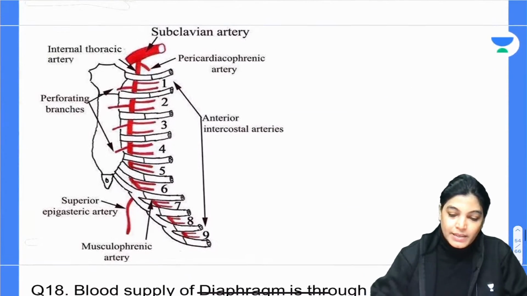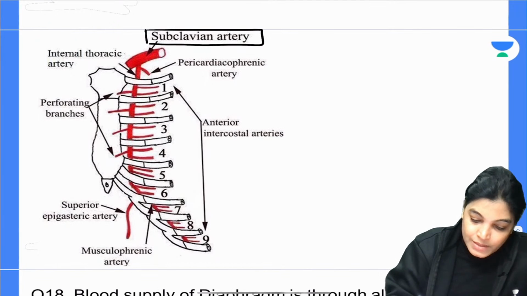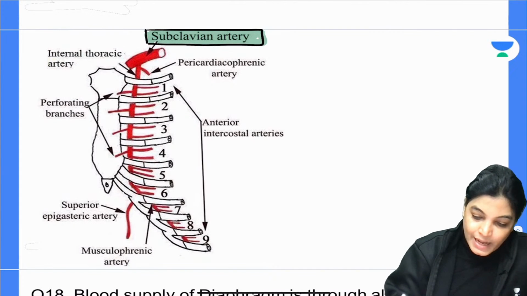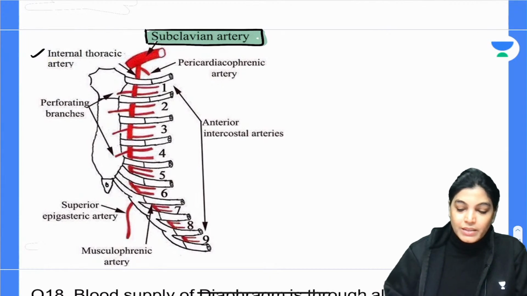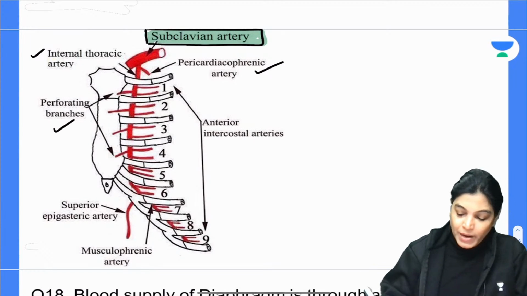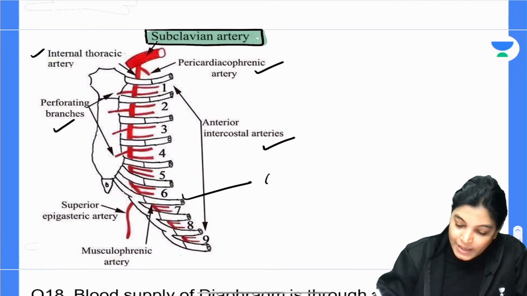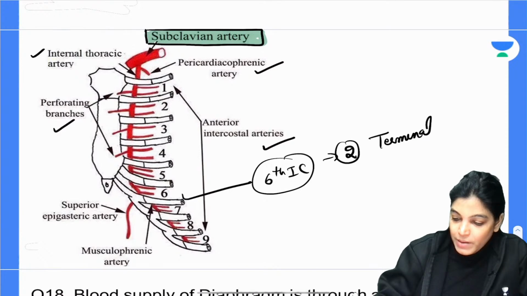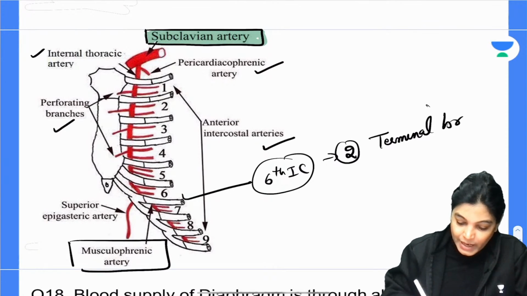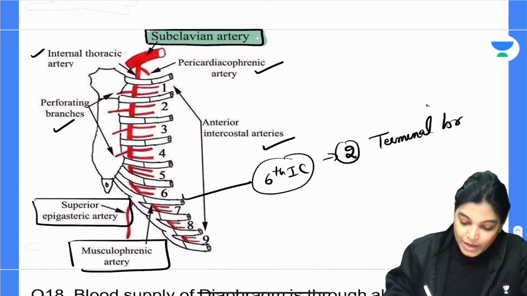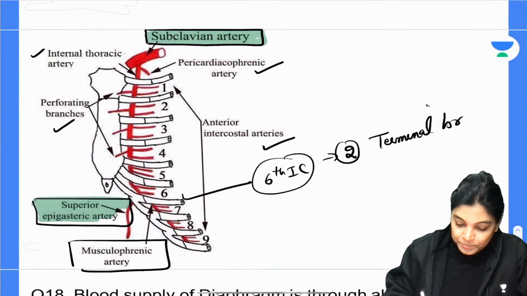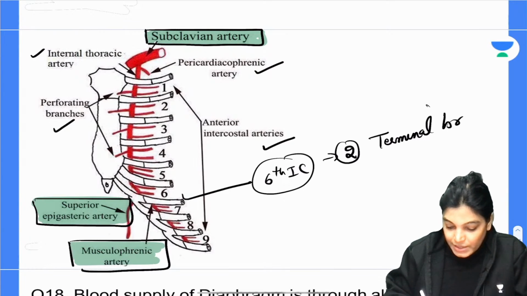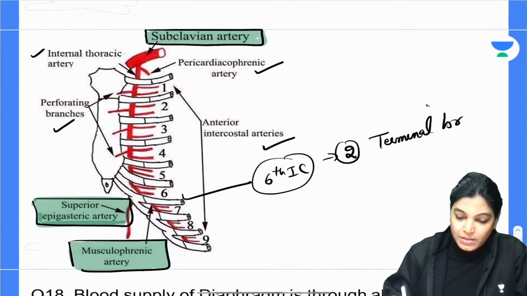So write all these down. See here, this is the subclavian artery, and the internal thoracic artery is a branch of it. The important branches are the pericardiophrenic, perforating branches, and anterior intercostal arteries. At the level of the 6th intercostal space, it gives two terminal branches: the musculophrenic artery and the superior epigastric artery.